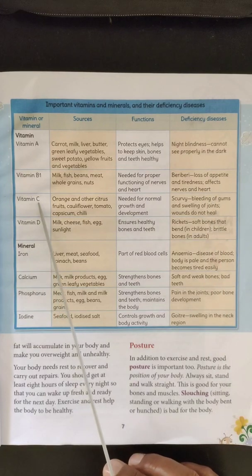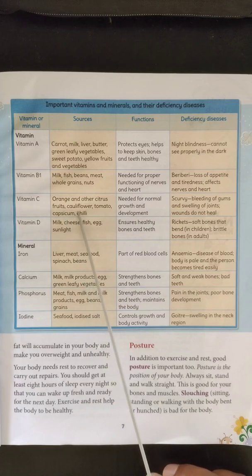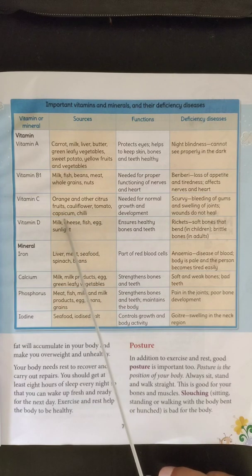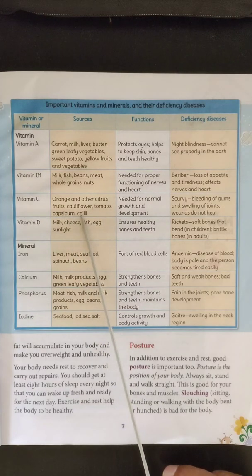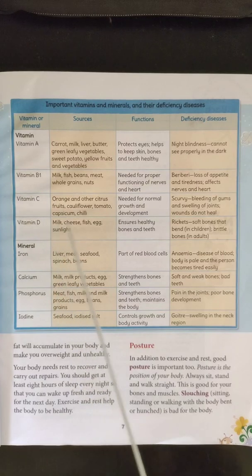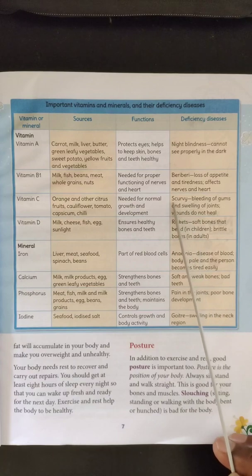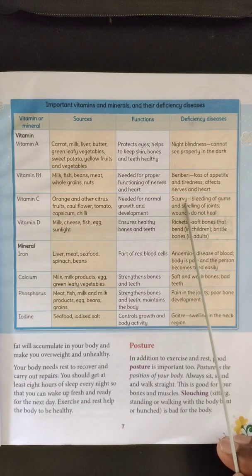Next, vitamin C. It is found in orange and other citrus fruits. It is also seen in cauliflower, tomato, capsicum and chili. It is required for normal growth and development. For normal growth and development, vitamin C is very essential. Suppose vitamin C is absent in the food, it will cause scurvy, S-C-U-R-V-Y.